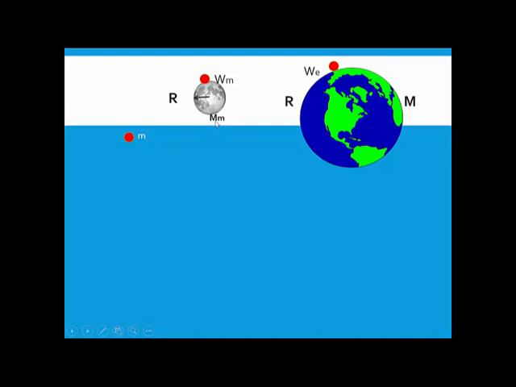The mass of the moon is capital M, and the radius of the moon be this r. When this ball is taken on the moon, its weight on the moon is Wm. When this ball is on Earth, its weight is We. Why have I taken Wm and We separately? Because the weight is going to change when the ball is taken from one planet to another planet.